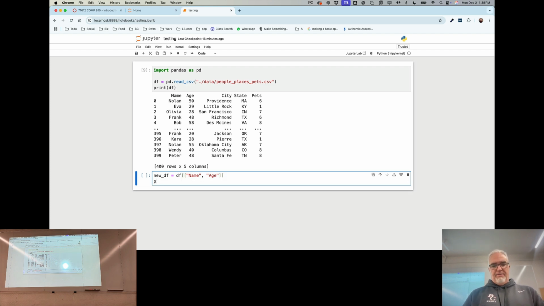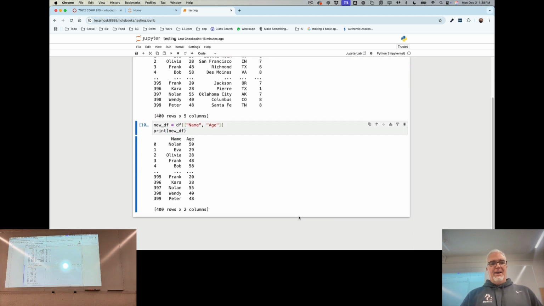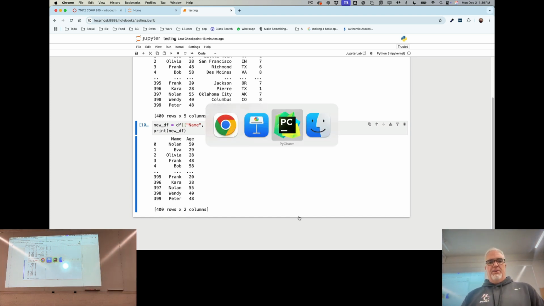And let's print that df out. Print new data frame. And then I run that, and you can see same number of records, different columns. So I'm saying I only want this and this. That's my new data frame. So it's really easy to say, let's keep only what we want to use.